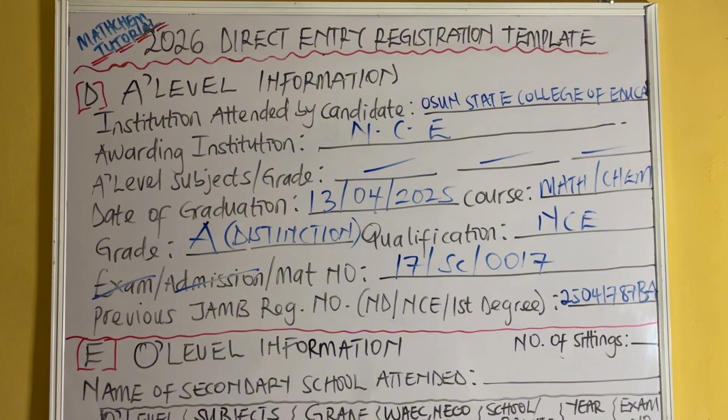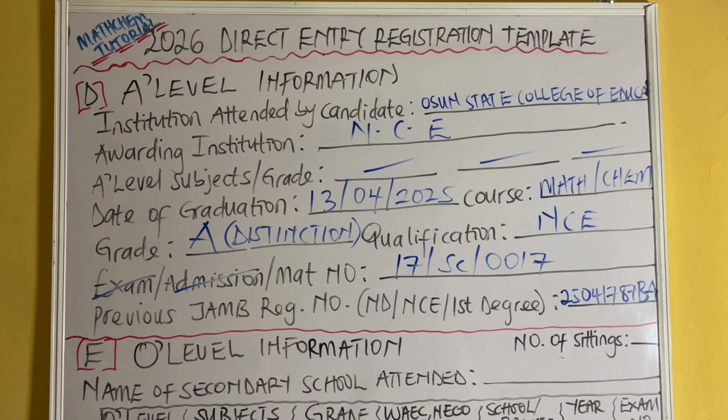Now look at that JAMB registration number that I wrote there. They said it's for either ND, NCE, or first degree. So those that did JUPEB, IJMB, those ones did not require JAMB to gain admission. So those ones, you are not to fill anything there. If you are JUPEB, IJMB, Cambridge, NAPTEP level, you don't need to fill anything in that previous JAMB registration number. So that's that about that. And like I said earlier, you need to go along with your O-level result, your A-level result, the ND or NCE, and your JAMB admission letter. Those 3 documents are required for you to go along with.